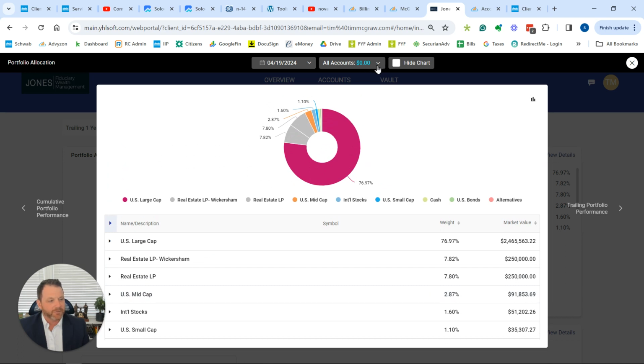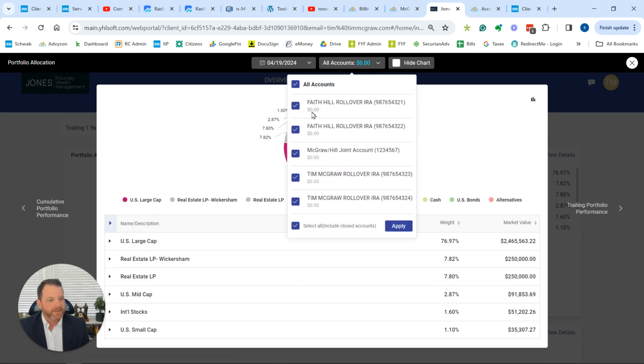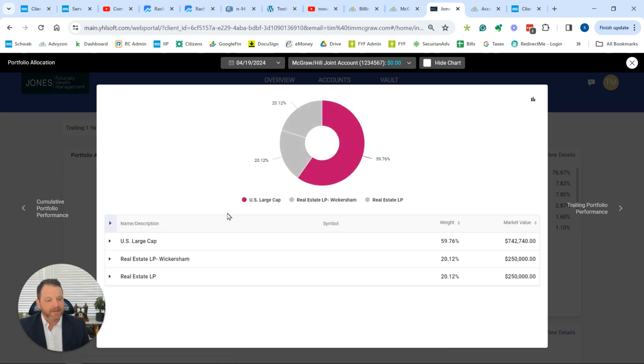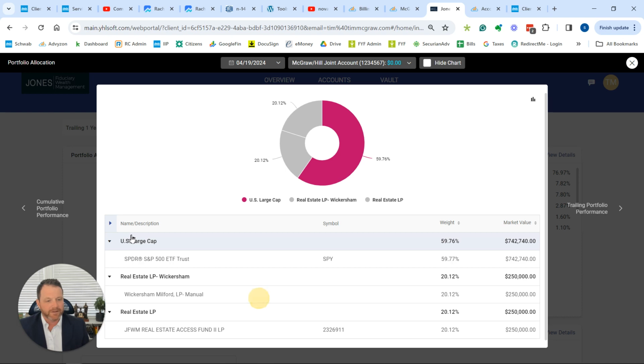If you are curious about a particular account, then in your version, this will have the account value of each one of your accounts. You could unclick from one of these, and click just this one, and now you can see what the allocation is there, and if you click on these, you'll see which are the holdings that are accounting for those allocations.